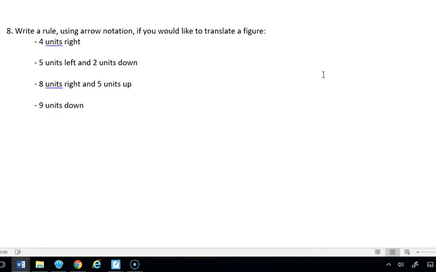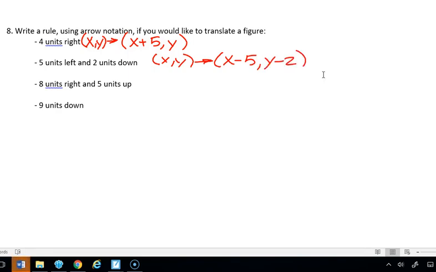Number 8 says write a rule using the arrow notation if you would like to translate a figure. So 8 units right. We're only changing the x value because we didn't do up or down. That's our rule. 5 units left and 2 units down. Those are both moving in a negative direction. So this is going to be (x, y) becomes (x minus 5, y minus 2).